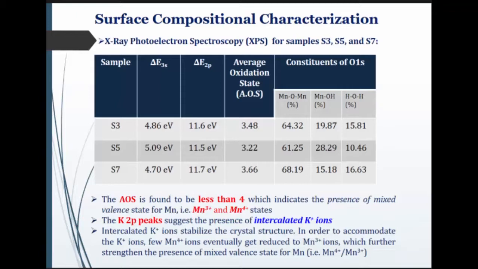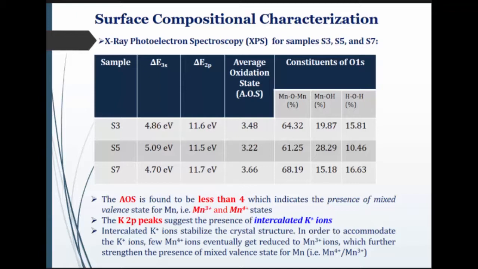I also studied the surface composition analysis for these 3 samples, for Mn 2p and other characteristics. From that slide, I can conclude that the average oxidation states of these 3 samples are less than 4, which indicates the presence of mixed valence states for Mn, that is Mn3+ and Mn4+. And then I also observed the K 2p peaks, which suggests the presence of intercalated K+ ions.